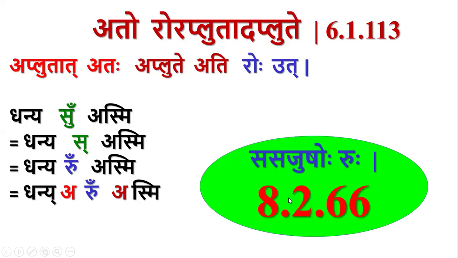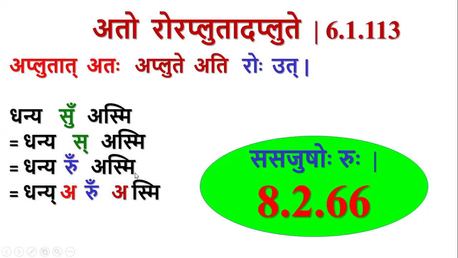But the problem is this sutra sasajushoruhu is in tripadi, 8-66. The second, third and fourth padas of the 8th chapter form tripadi. So once we apply a tripadi sutra, we are not supposed to apply the sutras from sapada saptadhyayi. That is what asiddha is, because of the sutra purvatra asiddham.